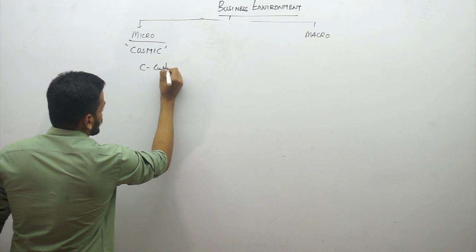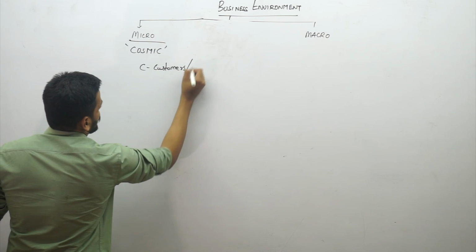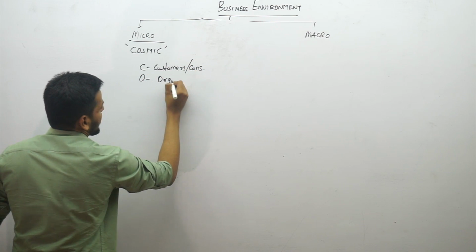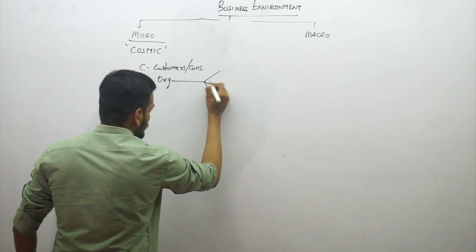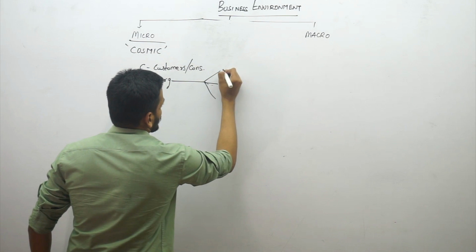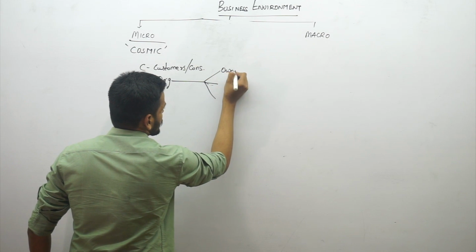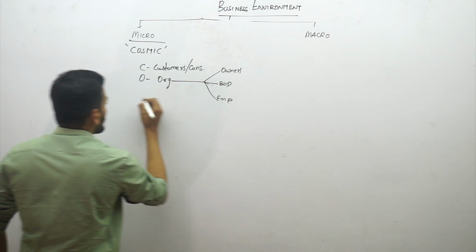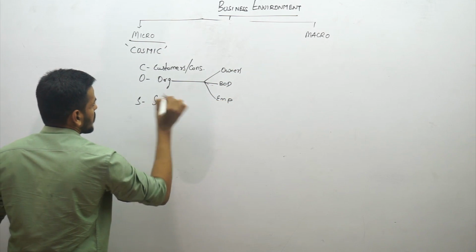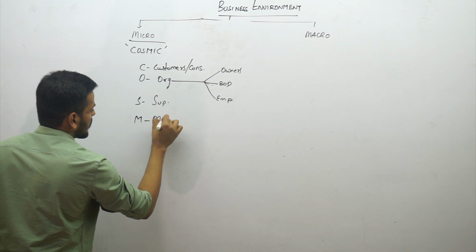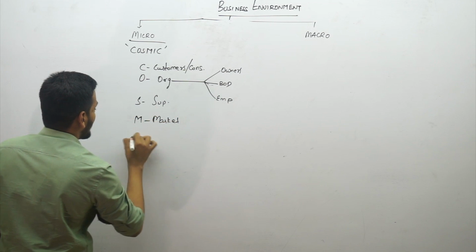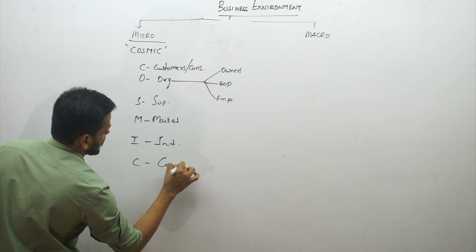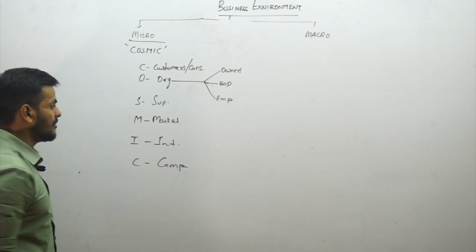C for customers or consumers. O for organization, which has 3 things: owners, board of directors, and employees. S for suppliers, M for market, and I for intermediaries, and the last C is for competitors. These are the 6 micro factors.